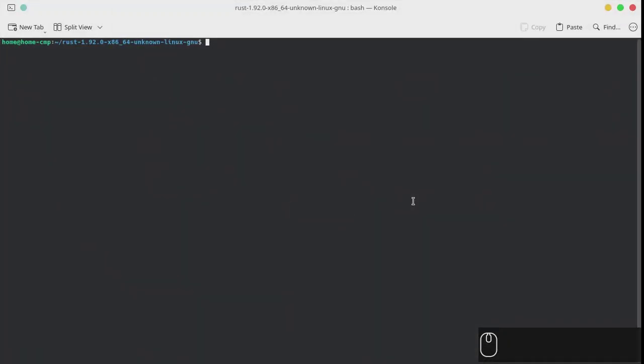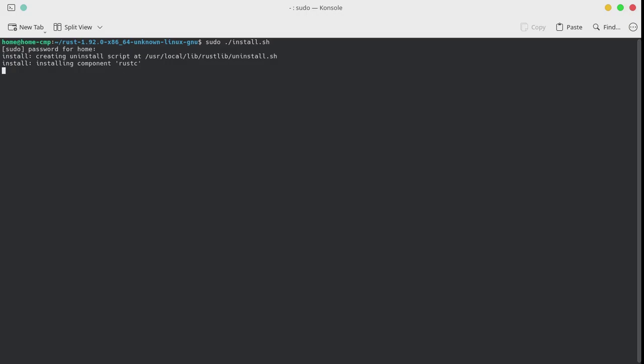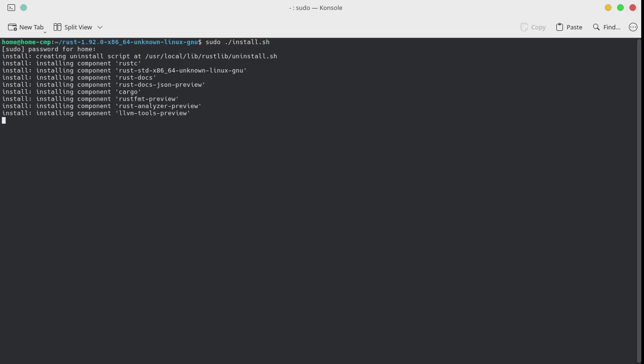Type the command sudo ./install.sh. Enter the password. Now, Rust will be installed.